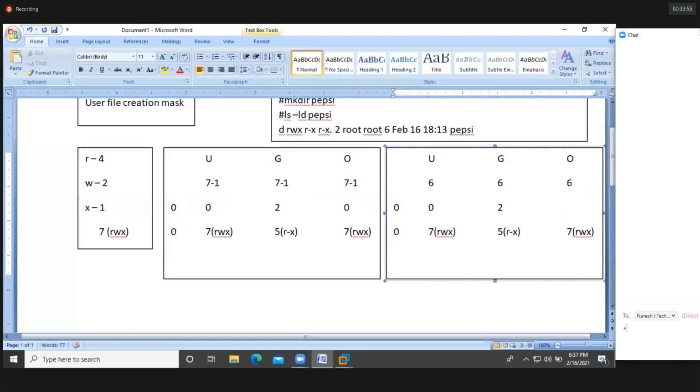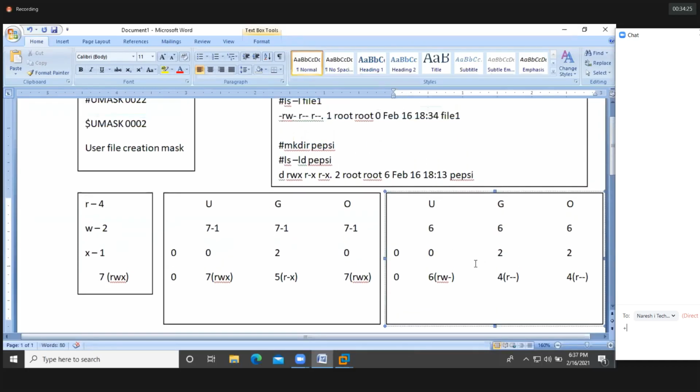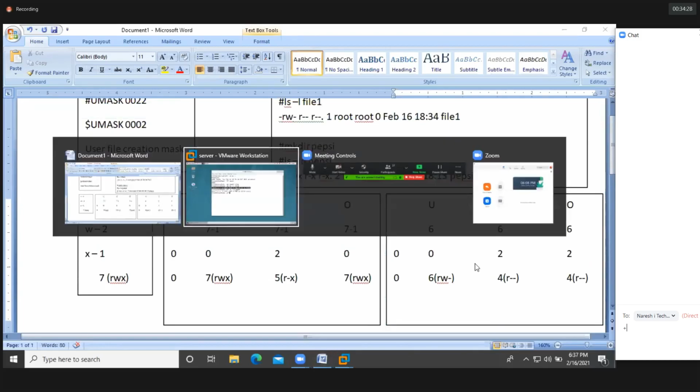And then we subtract the UMask value. 6 minus 0, how much? 6. That means RW, that's it. 4 plus 2, 6, RW. And 6 minus 2, 4. Only read permission we'll have. And 6 minus 2, 4. So only read permission we'll have. We don't have any write or executable permission. So I hope you're clear. Got it, guys?